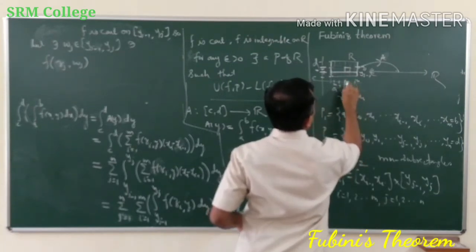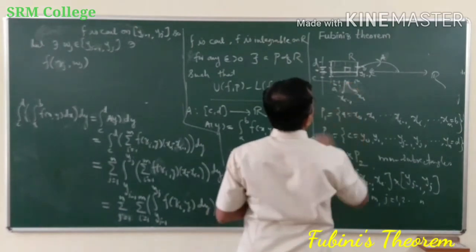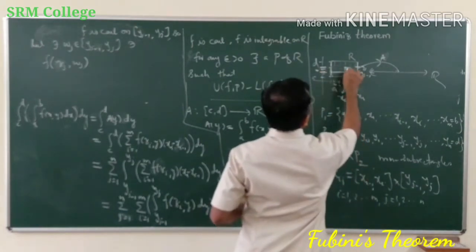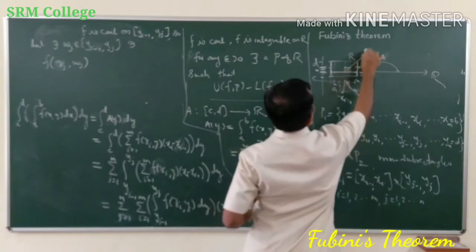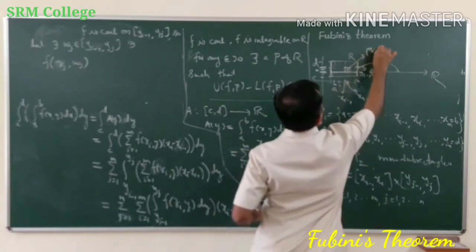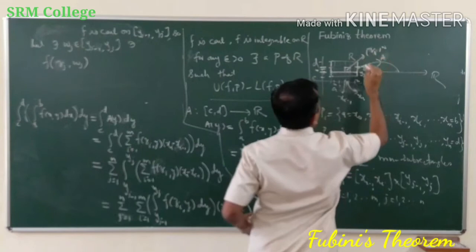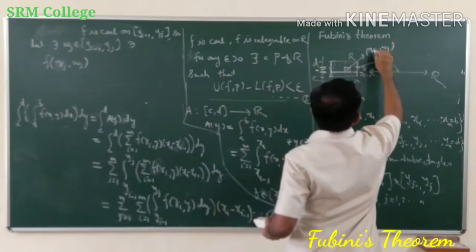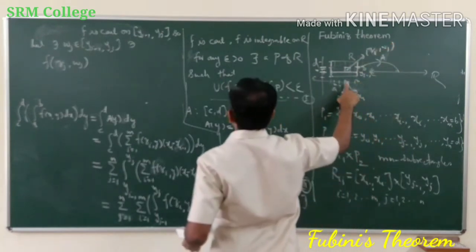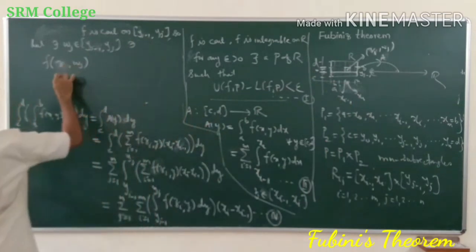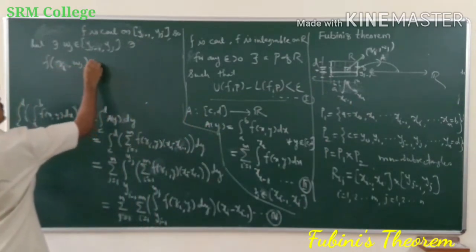So my zj was here and wj is here, therefore the ordered pair, this point, will be zi comma wj, because here we take suffix as i.